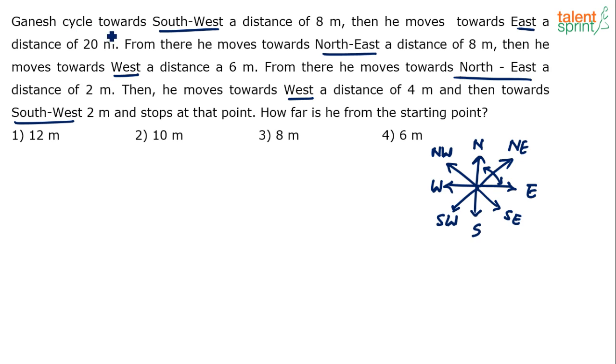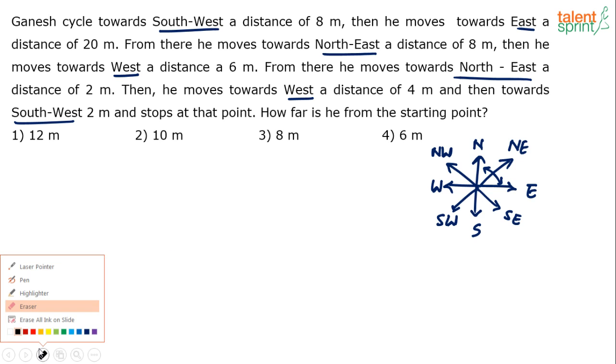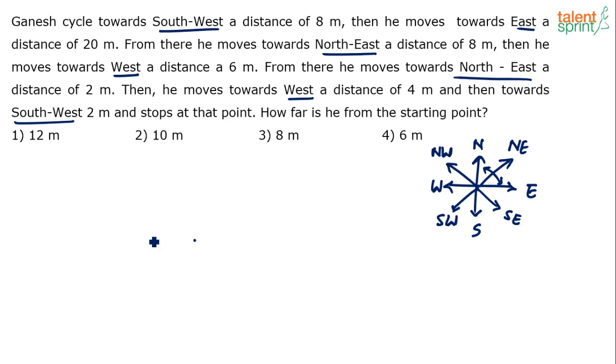So Ganesh cycles towards southwest a distance of 8 meters. Let's assume this is the starting point. Yeah, so this is the starting point of Ganesh, let's say. He started here. He travels towards southwest a distance of 8 meters. This is southwest.